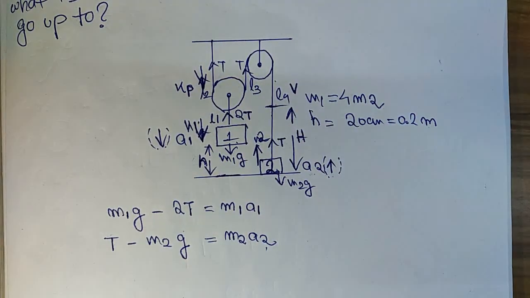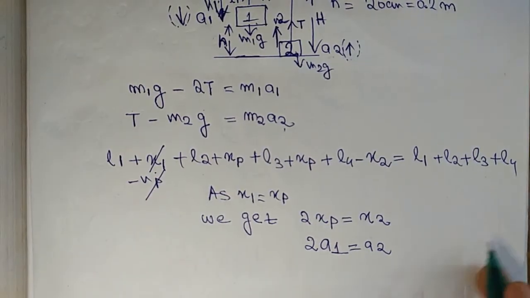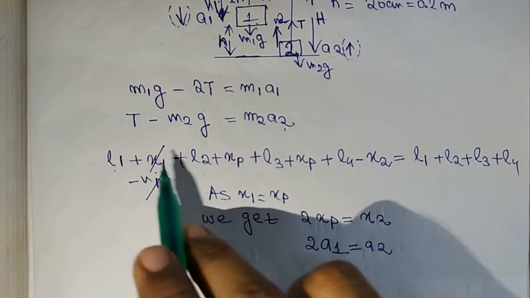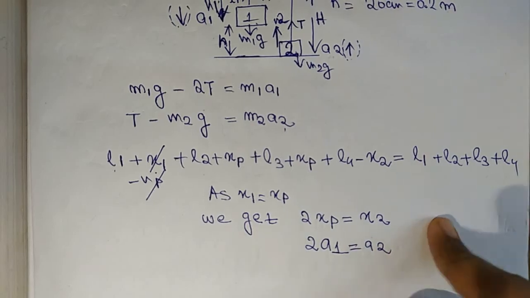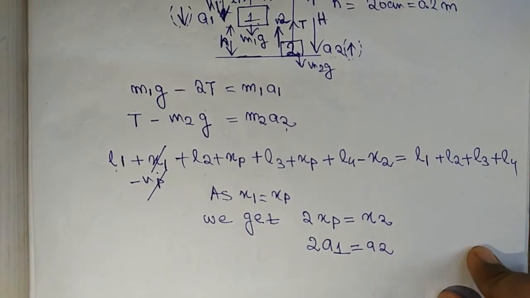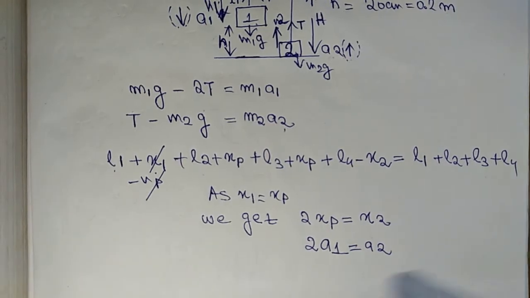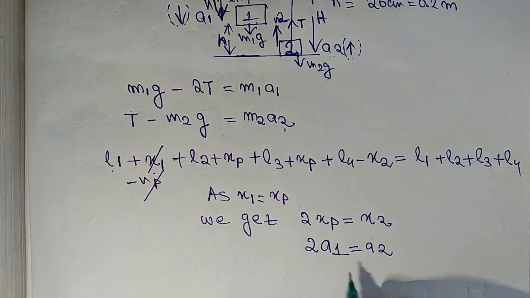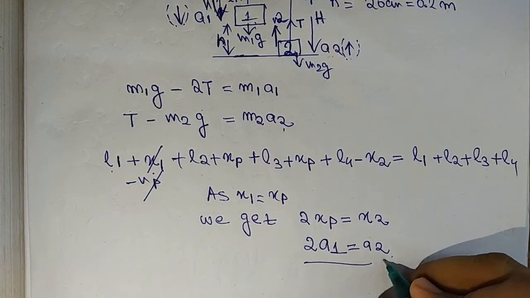So writing the constraint relation, and solving it, we get L1 plus x1 minus xp. As I have explained this type of problem in a previous video, please check the previous video for more basic explanation. In this problem, we get the relation between the accelerations of m1 and m2 as 2a1 equals a2.